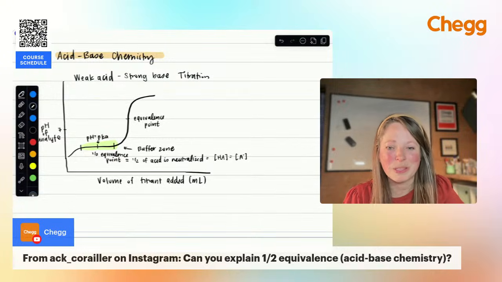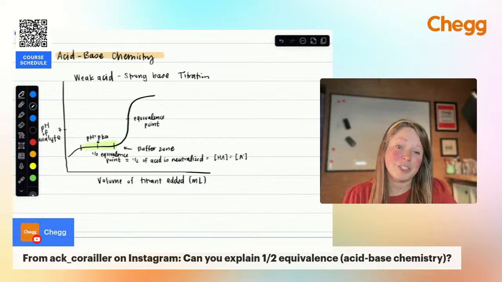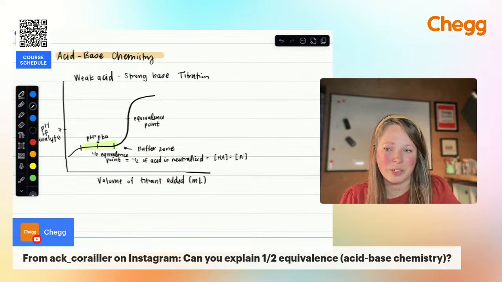I hope that helps with the pH. Knowing that the pH is equal to the pKa at the half equivalence point is really helpful when you're doing some of those equilibrium calculations and acid-base calculations.